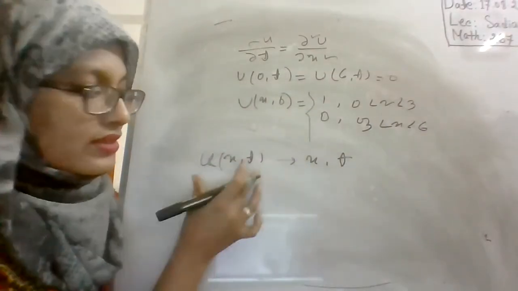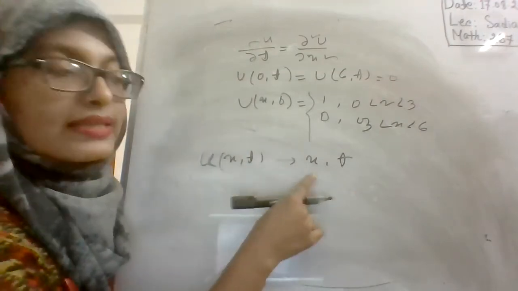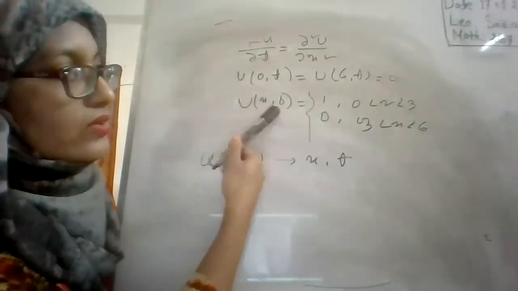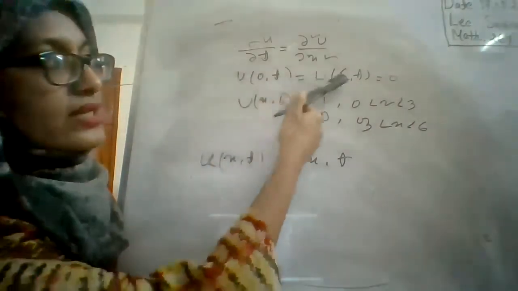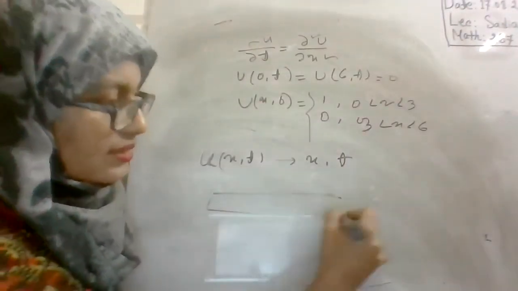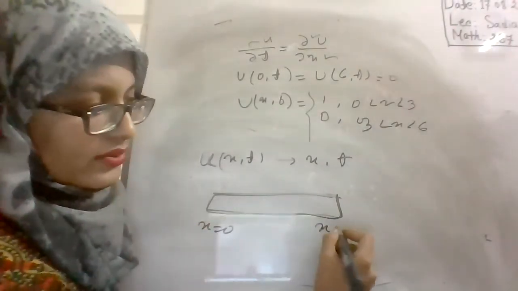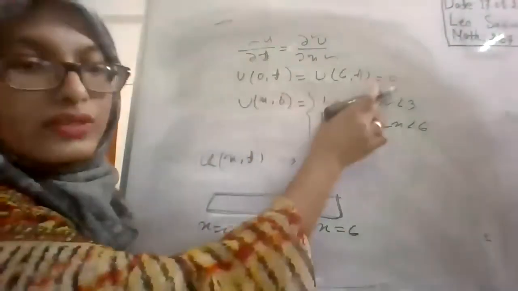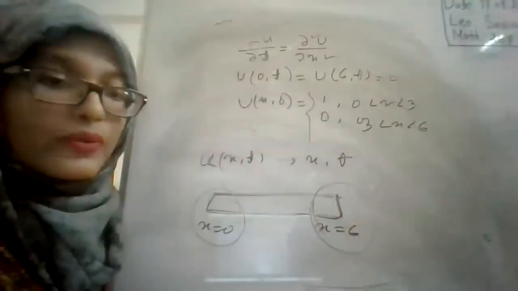The boundary conditions u(0,t) = u(6,t) = 0 mean that if this is a bar with x equal to 0 and x equal to 6 as its boundaries, the temperature at both end points is 0.